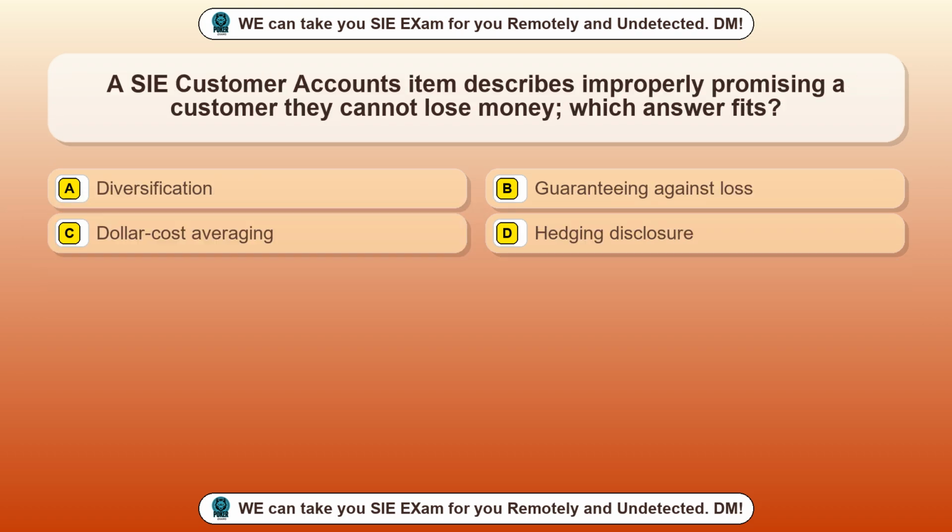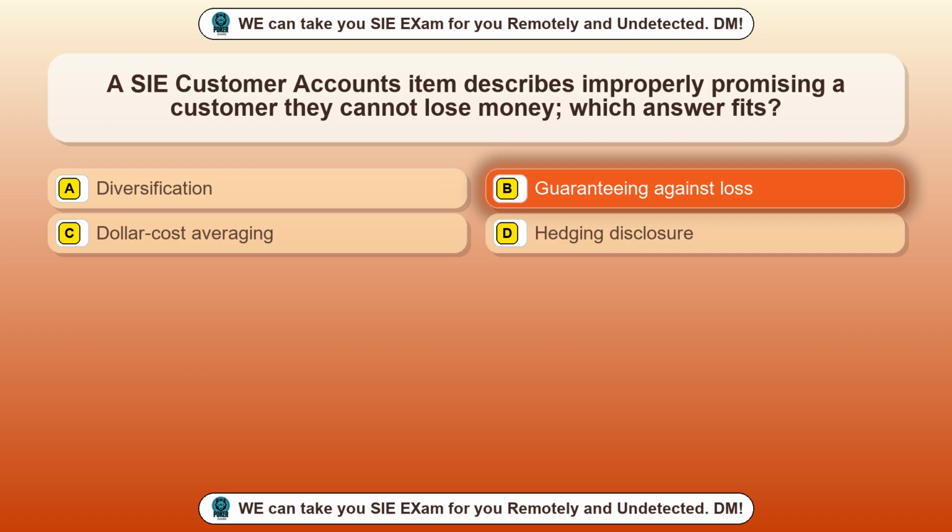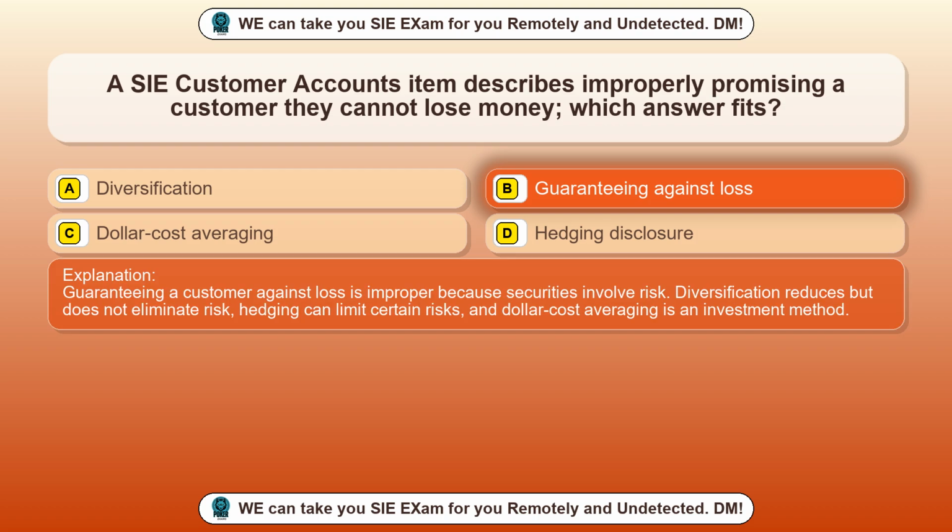Question 73. A SIE customer accounts item describes improperly promising a customer they cannot lose money. Which answer fits? Option A, diversification. Option B, guaranteeing against loss. Option C, dollar cost averaging. Option D, hedging disclosure. The correct answer is option B, guaranteeing against loss. Guaranteeing a customer against loss is improper because securities involve risk. Diversification reduces but does not eliminate risk, hedging can limit certain risks, and dollar cost averaging is an investment method.